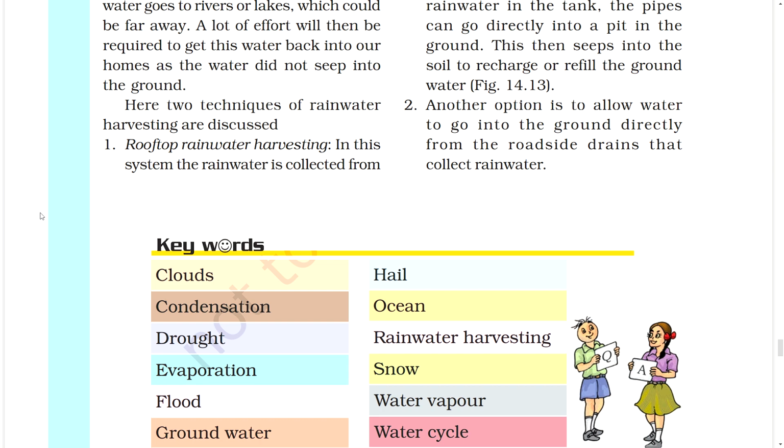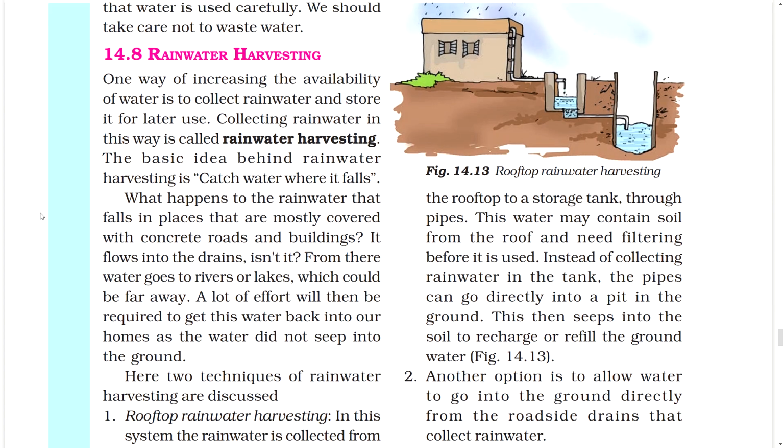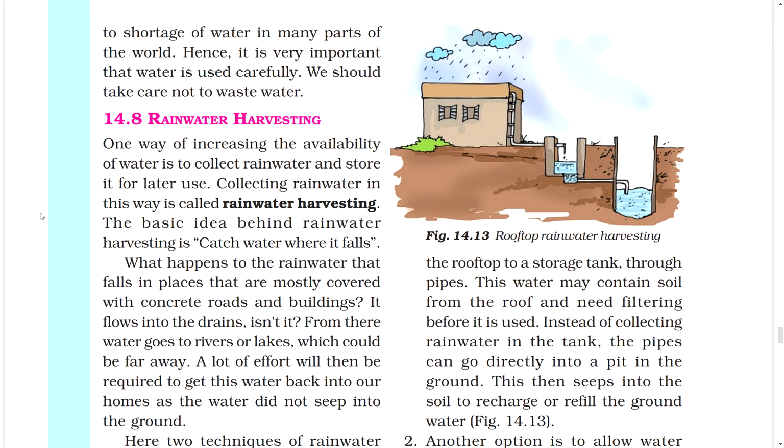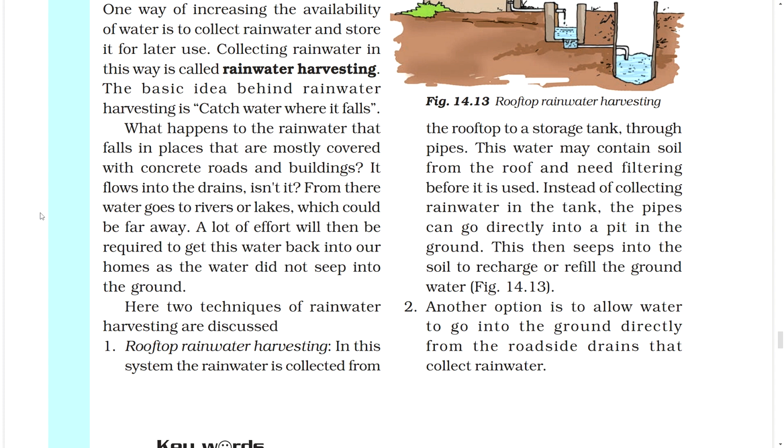1. Rooftop rainwater harvesting. In this system, the rainwater is collected from the rooftop to a storage tank through pipes. Figure: rooftop rainwater harvesting. The water may contain soil from the roof and need filtering before it is used.